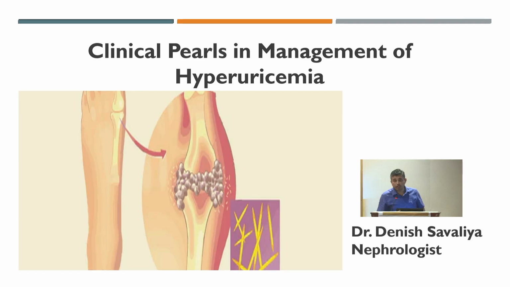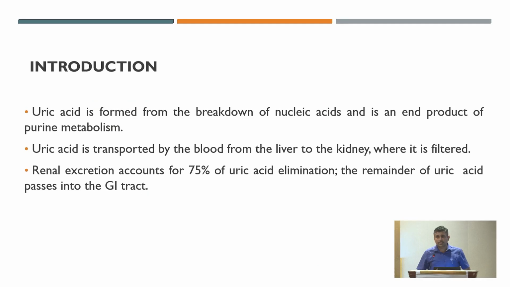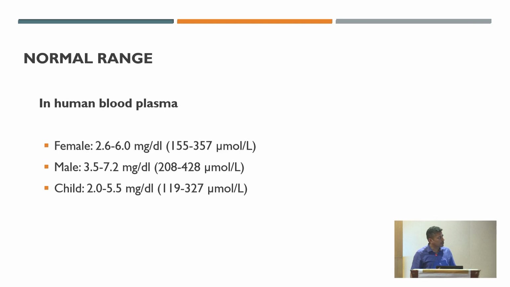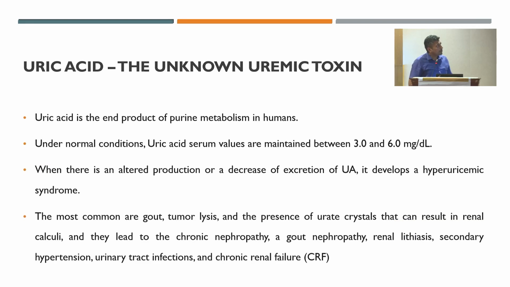So I will go through the important topics in the form of clinical points in the management of hyperuricemia from a nephrological perspective. Uric acid, as you know, is a product of nucleic acid, mainly purine metabolism, and is transferred to the blood. About 75% of the uric acid is excreted through the kidney. Normally, as you know, it is less than 6 milligram in females, less than 7 milligram in males, and less than 5.5 milligram in children. Uric acid is an unknown uremic toxin.